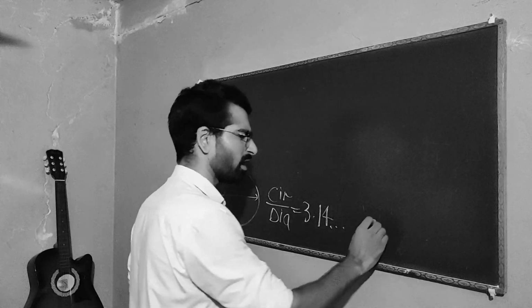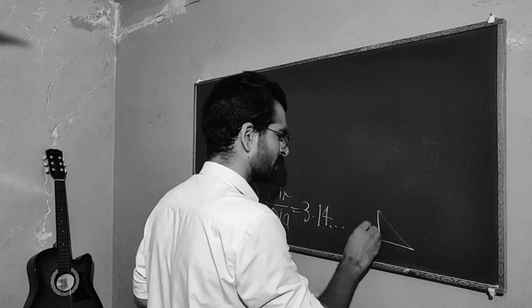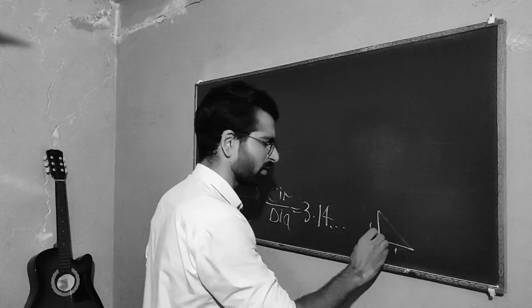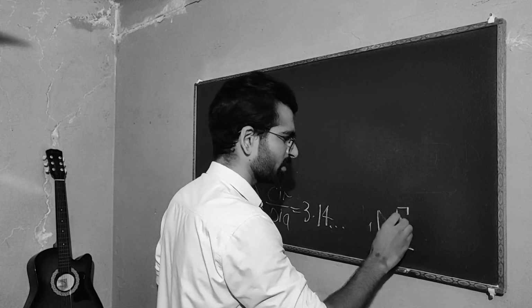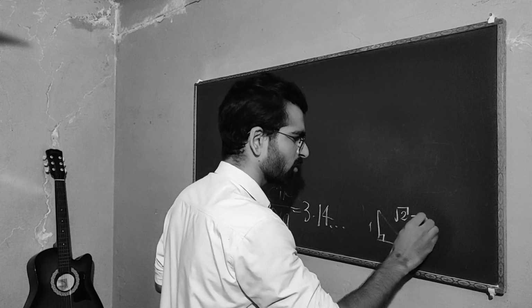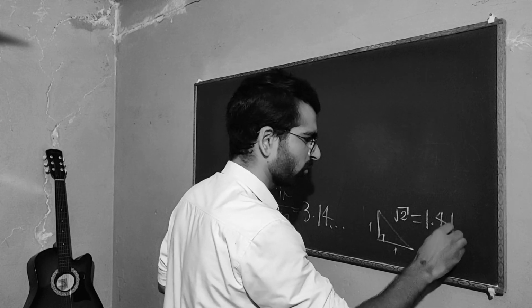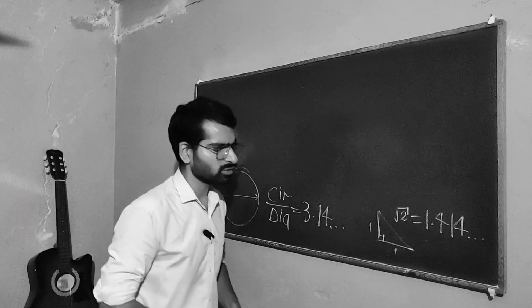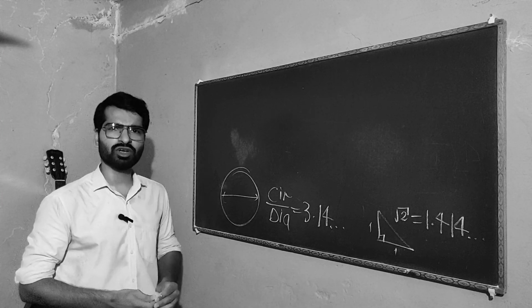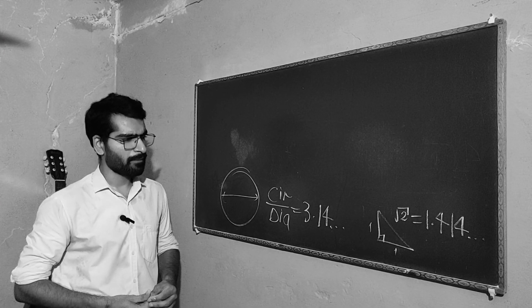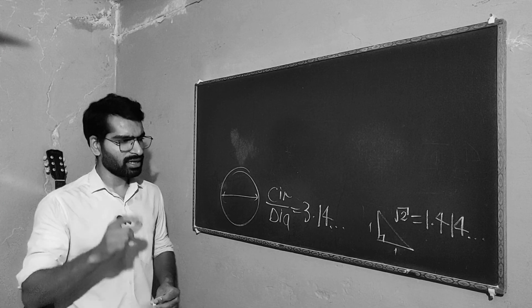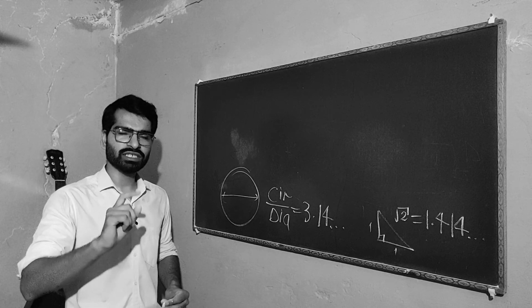You could also take a right angle triangle. This length is 1 and this length is also 1. Then this length is the square root of 2, which is 1.414. And so these constants have geometrical interpretations. But E is different. E is special.